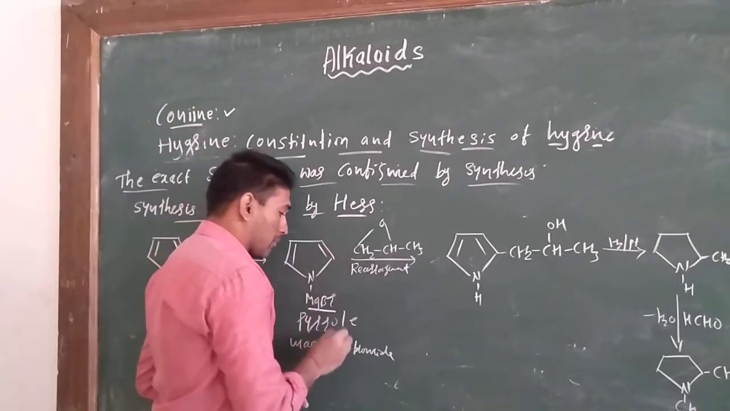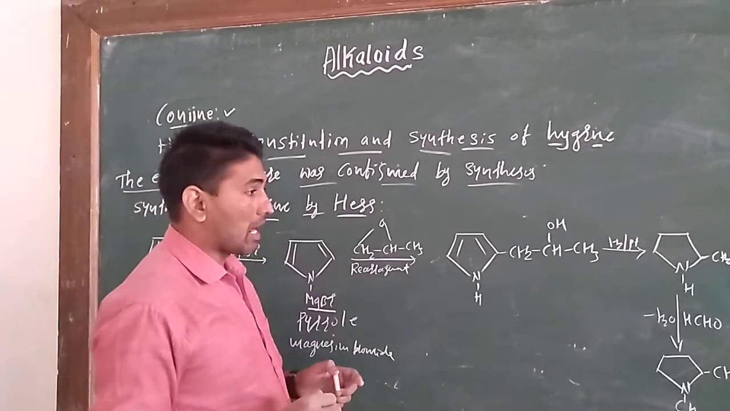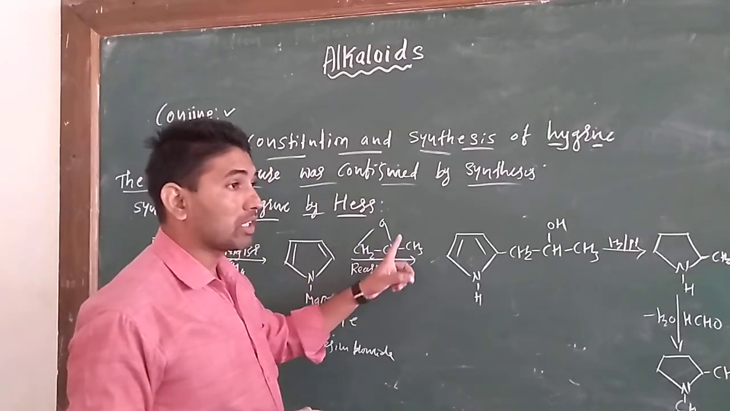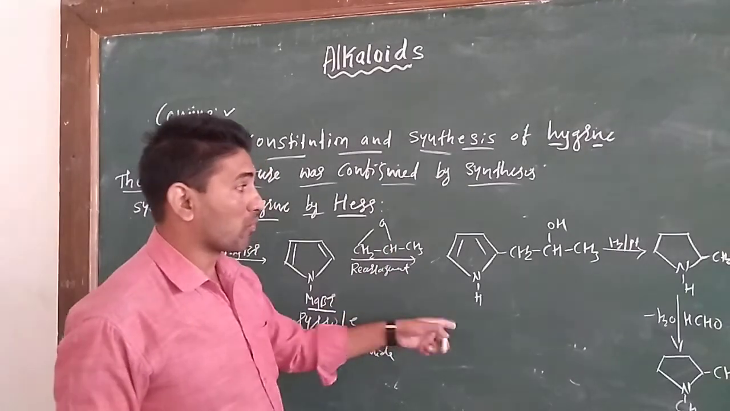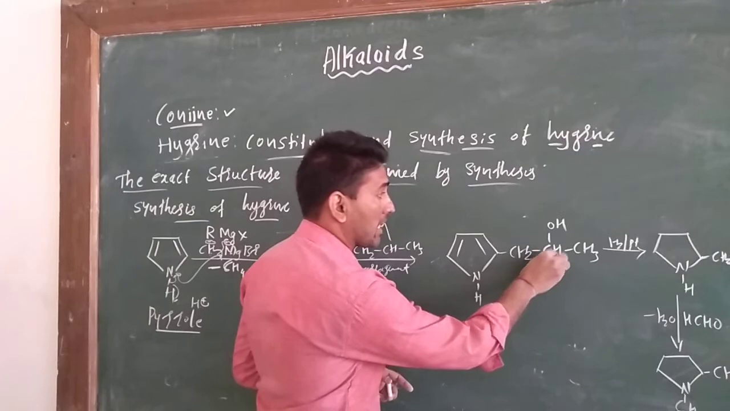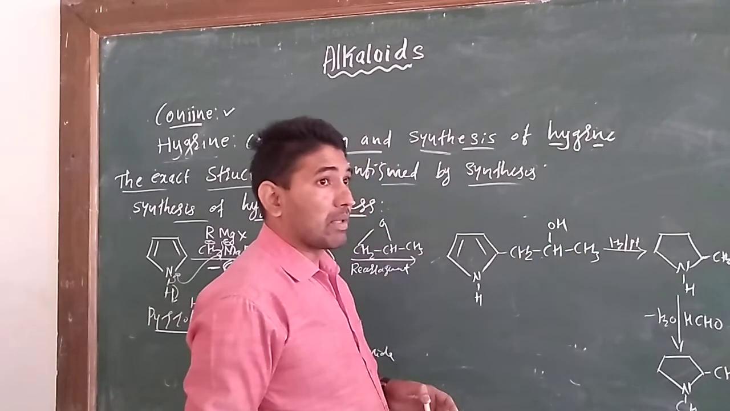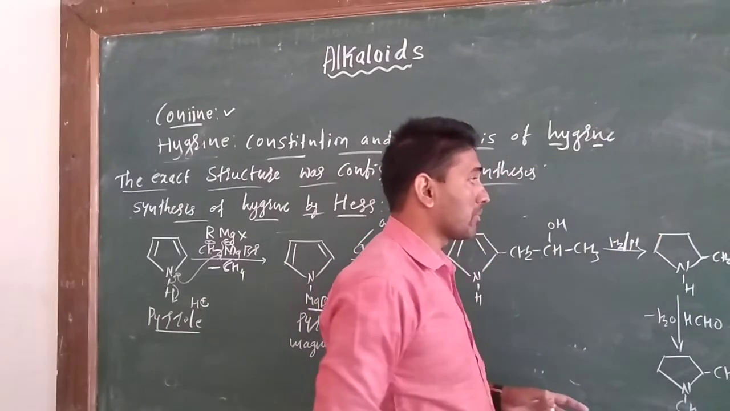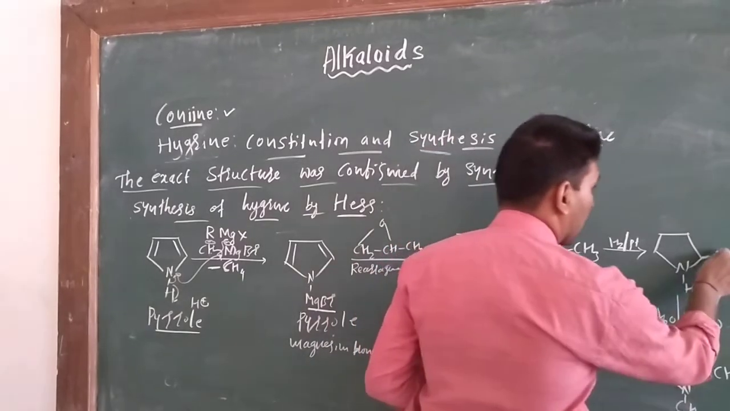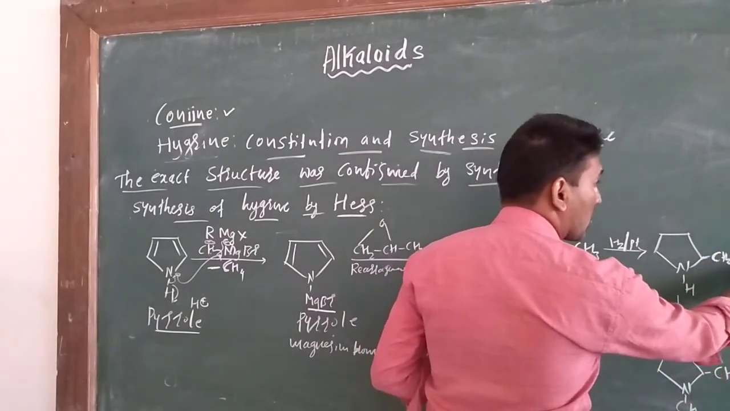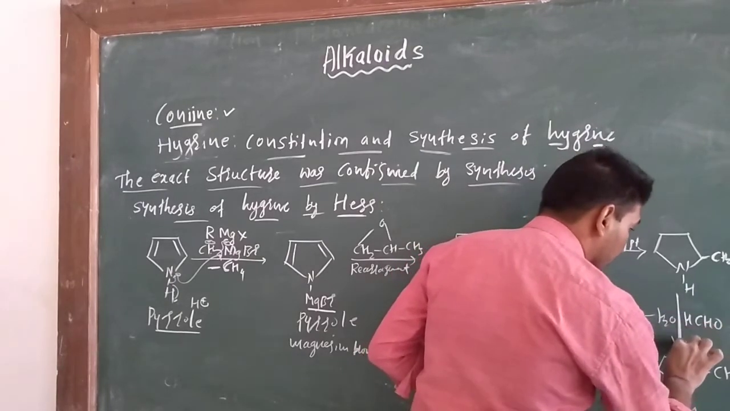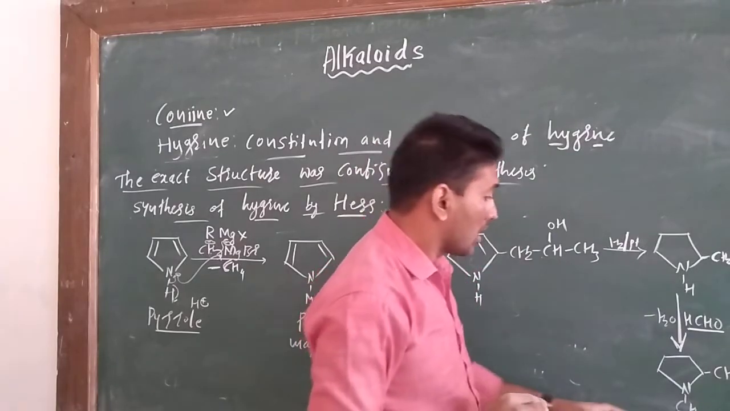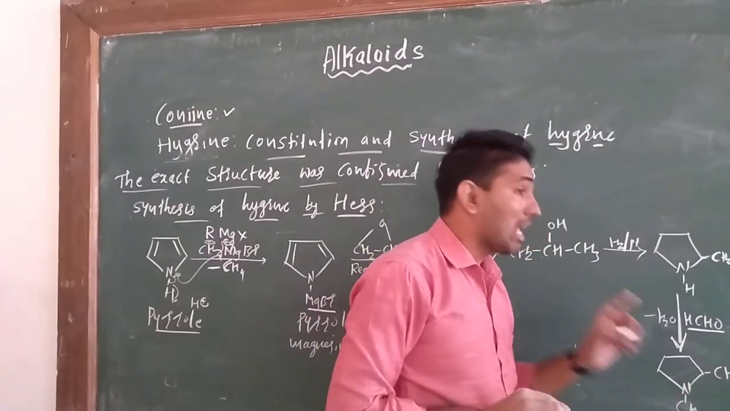Then this pyrrole magnesium bromide reacts with epoxide and undergoes rearrangement to form CH2 CH single bond OH CH3. Then it is treated with hydrogen in the presence of platinum. It gives CH2 CH double bond O CH3, and then it is heated in the presence of aldehyde with removal of water molecules to give the hygrine.